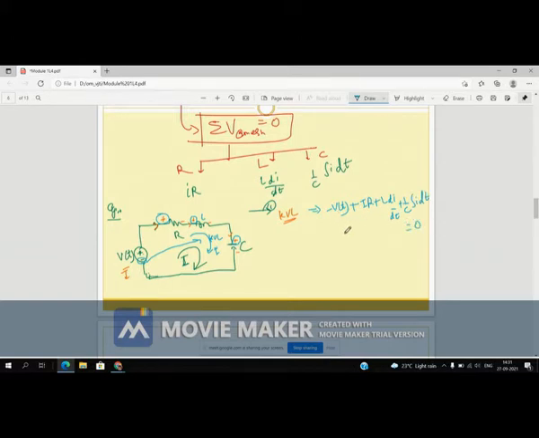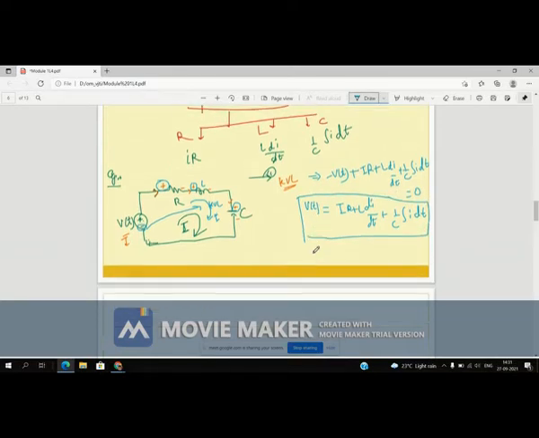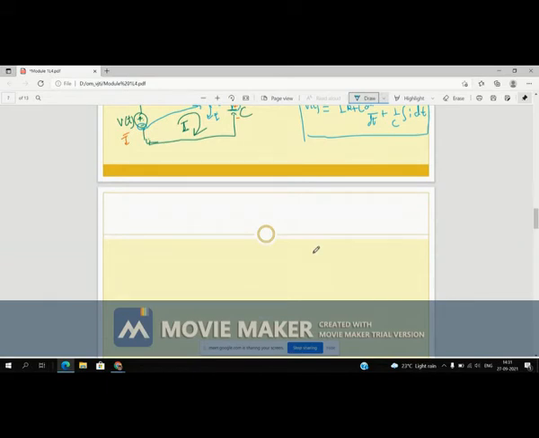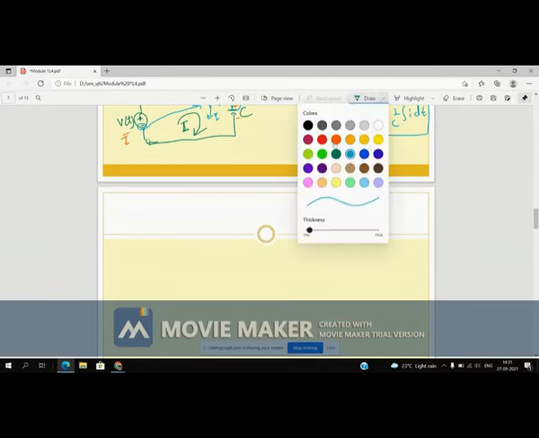Which is equal to 0. When we solve this, take minus v of t to the other side. So you will get v of t is equal to IR plus L di by dt plus 1 by C integration of I dt. Okay. So I hope this equation is clear to you. Did you understand this equation? So are you able to apply KVL and KCL for the circuits which I have given here? Try to apply this concept in this question.